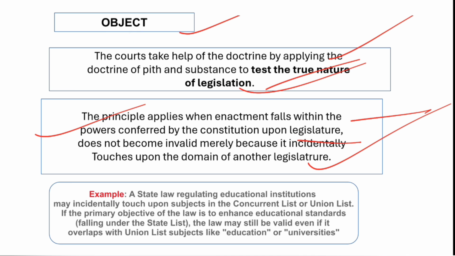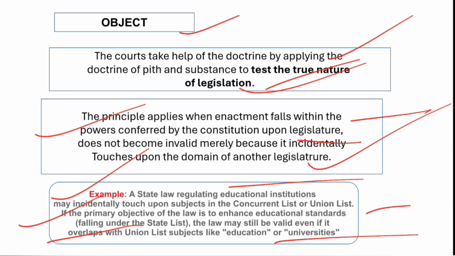what is the true nature of the law, and find out that if somewhere it is encroaching on some subject matter, that is incidental only. Now we see the example that a state law regulating educational institutions may incidentally touch upon subjects in the concurrent list or union list if the primary object of the law is to enhance the educational standards falling under the state list. This is a subject matter of the state list, but the law may still be valid even if it overlaps with the union list subjects like education or universities.